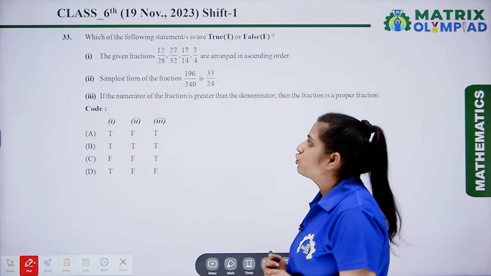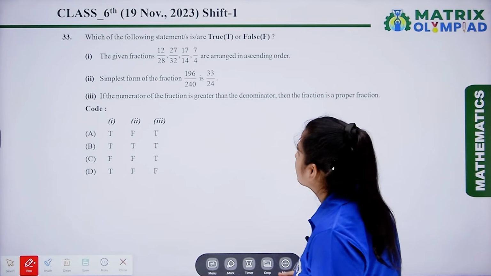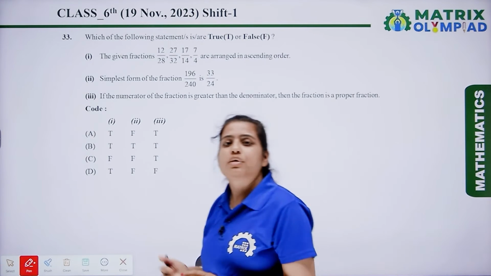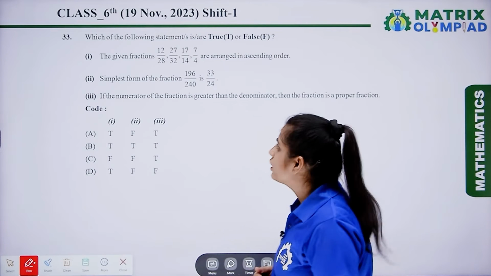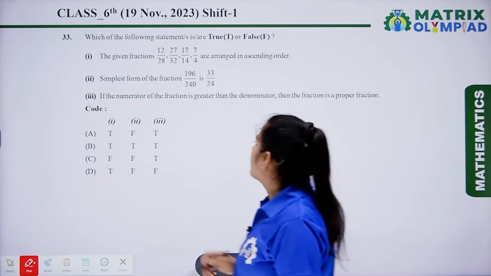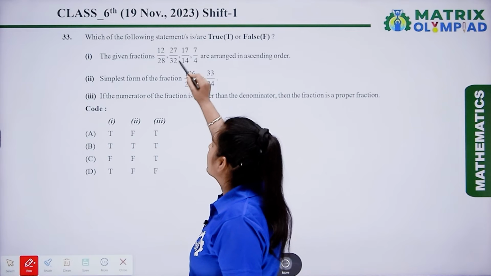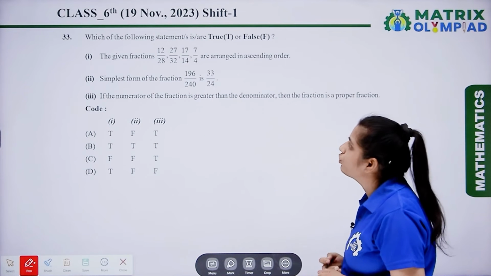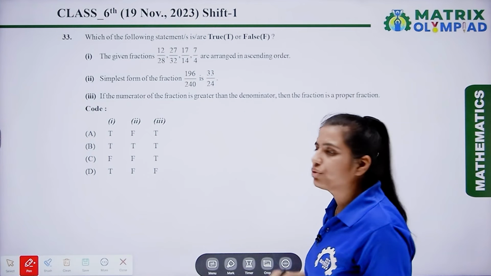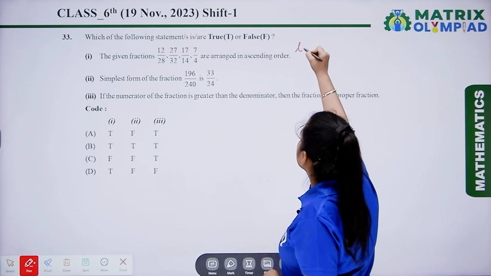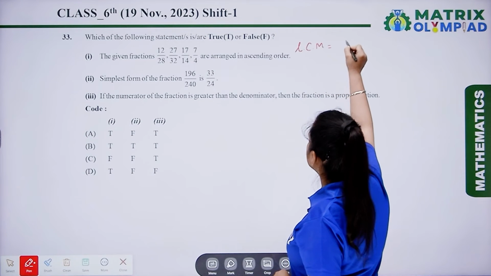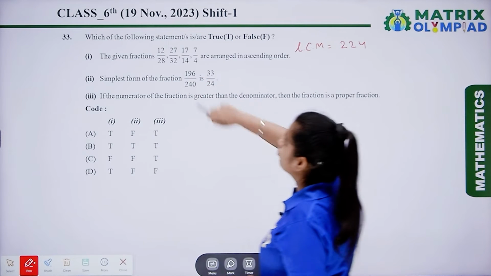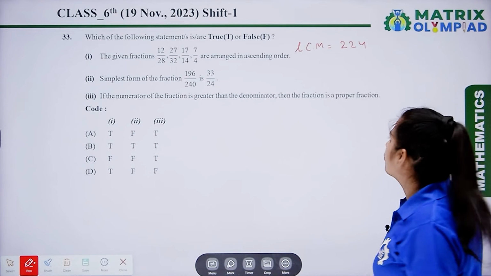Now, the next question is question number 33. Which of the following statements are true or false? So, here we again have to state which statement is true and which is false. The first one is, the given fractions 12 upon 28, 27 upon 32, 17 upon 14 and 7 upon 4 are arranged in ascending order. So, here the LCM of these unlike fractions, that is 28, 32, 14 and 4, is 224.